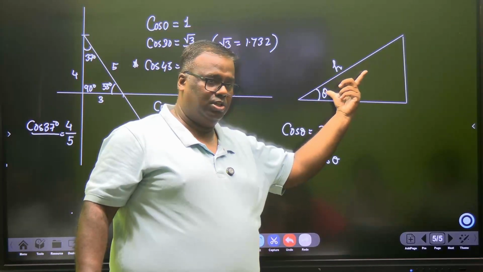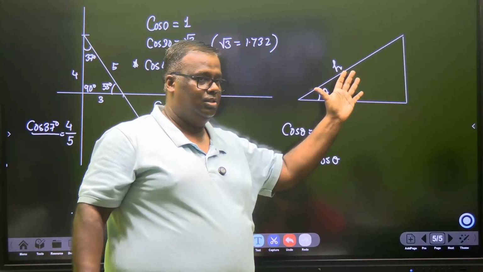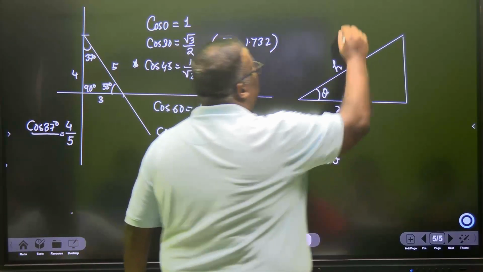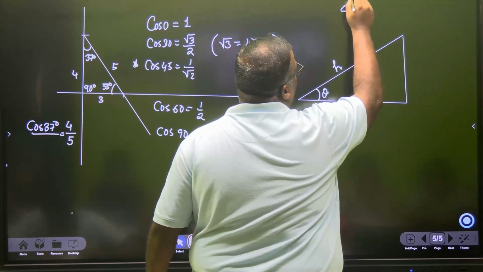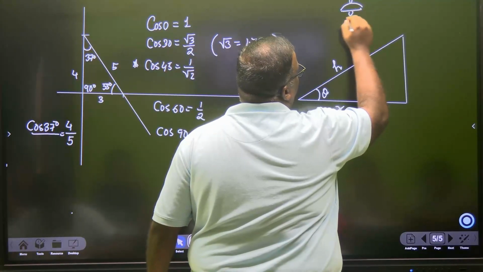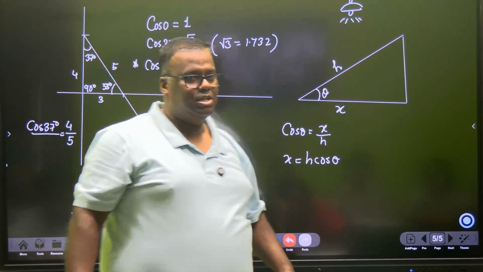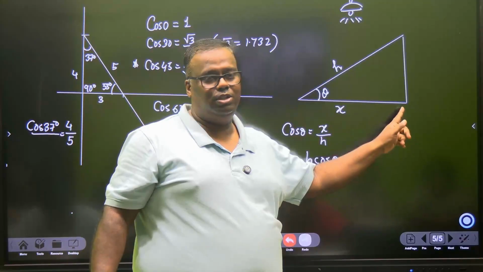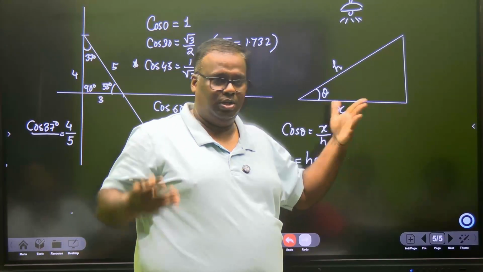H is this much. Now what I'll say, understand it properly. Take one lamp and illuminate the lamp from here and think that this is a bar. How much of the shadow will you see? Only this much. Do you agree or not? Do you agree?